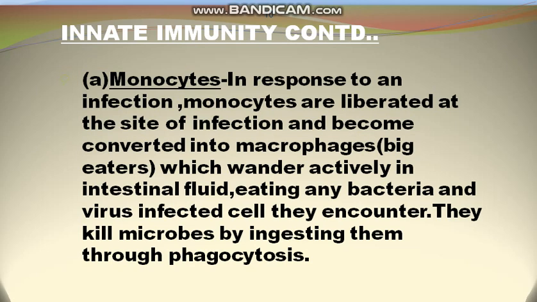Number one type of the WBC is monocytes. In response to an infection, monocytes are liberated at the site of the infection and they become converted into macrophages, meaning big eaters, which wander actively in the interstitial fluid, eating any bacteria or virus they encounter, and they kill microbes by ingesting them through phagocytosis.